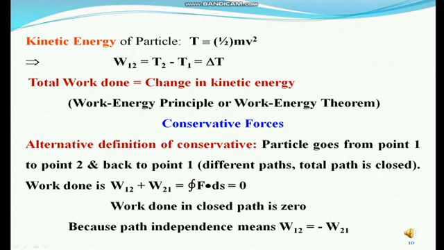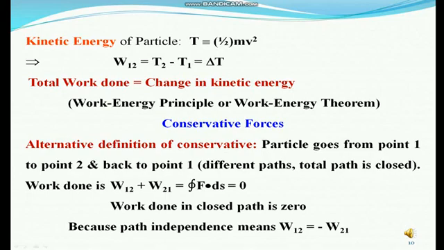Next we see the conservative forces. Alternative definition of conservative: a particle goes from position 1 to position 2 and back to position 1. Here are different paths, but the total path is closed.